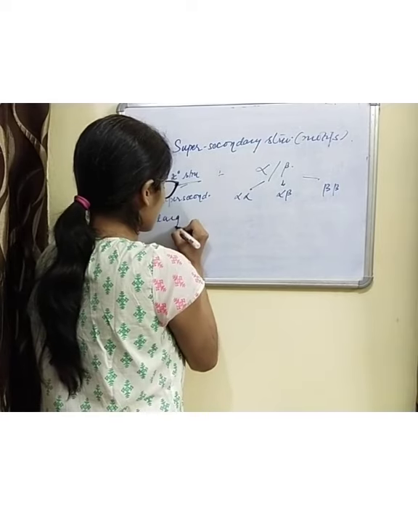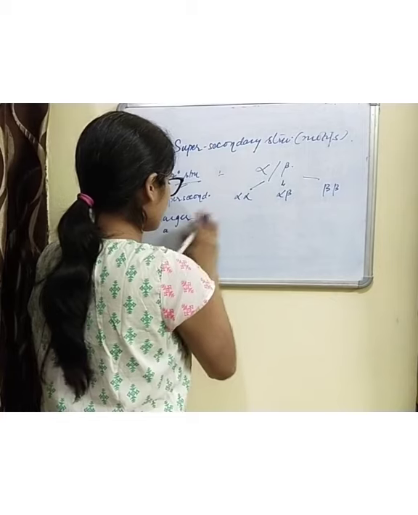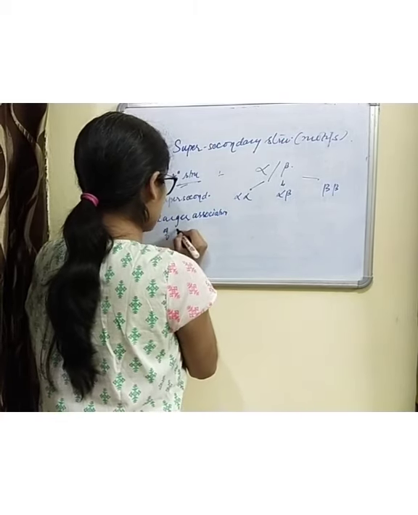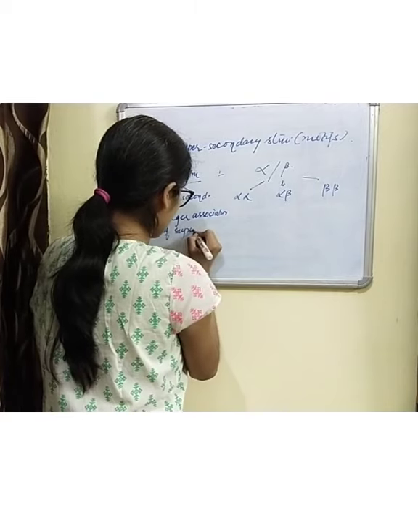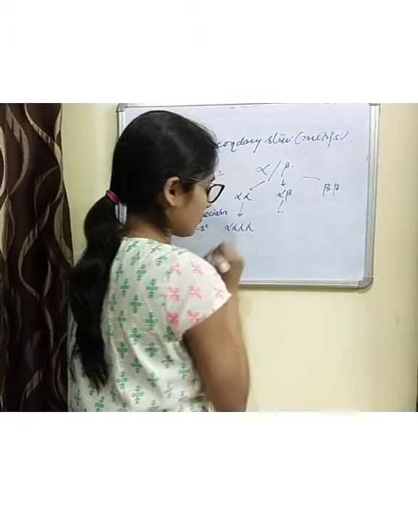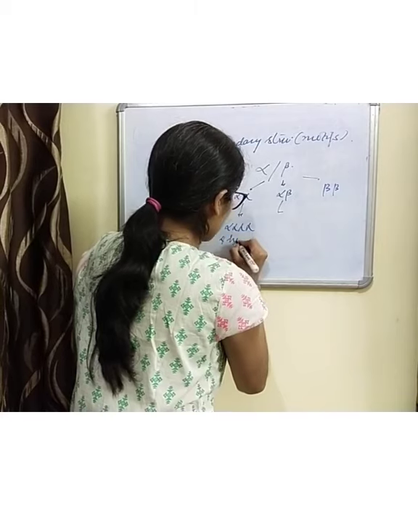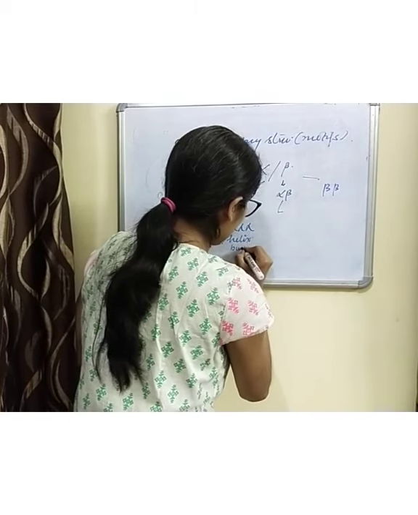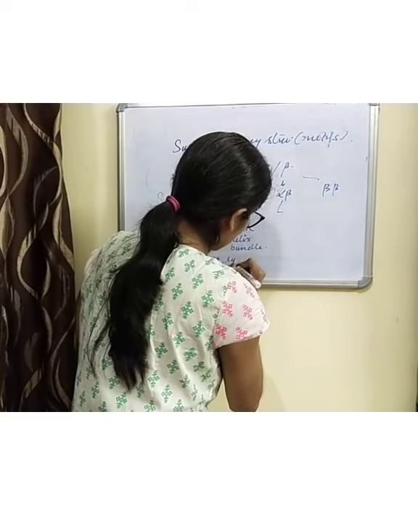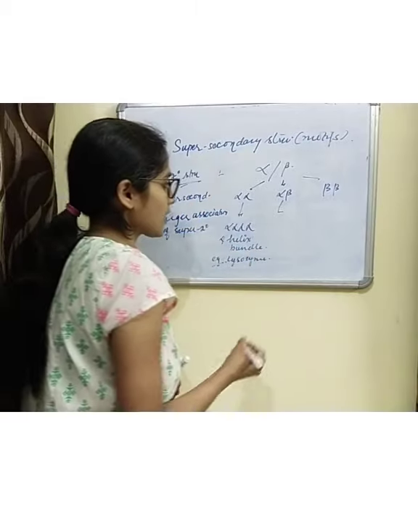So a larger association of super secondary structure can be alpha alpha alpha alpha, four alphas together, also known as a four helix bundle. For example, it is present in lysozyme, a cell wall degrading enzyme.